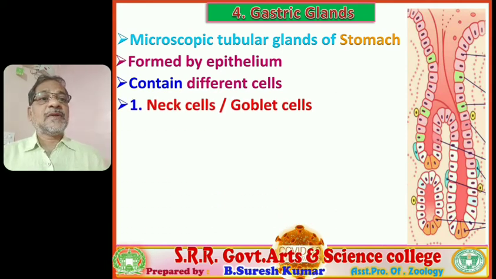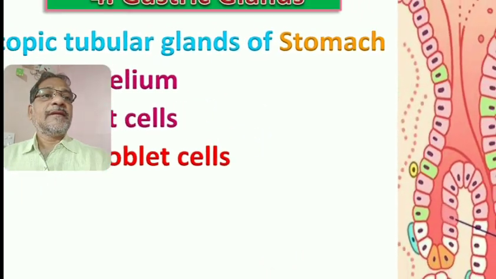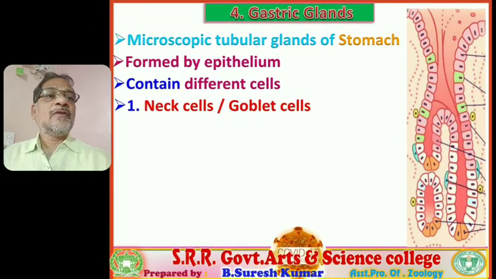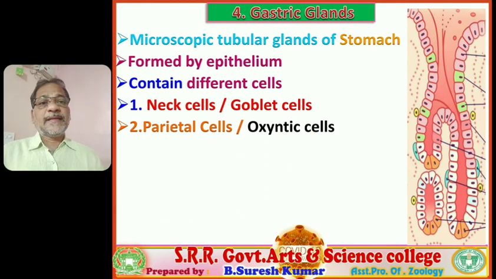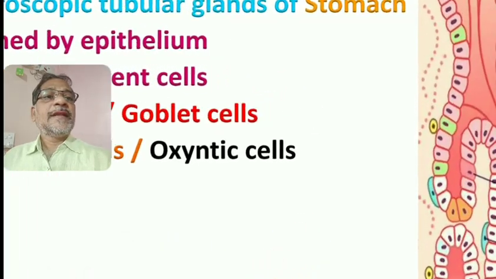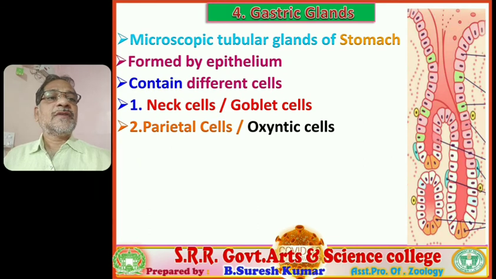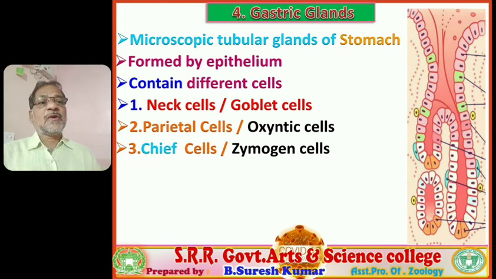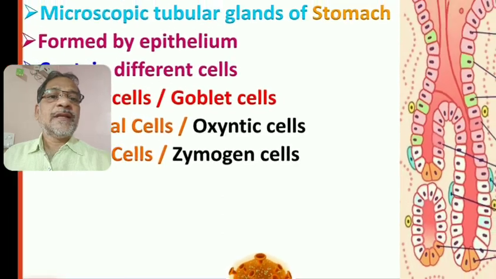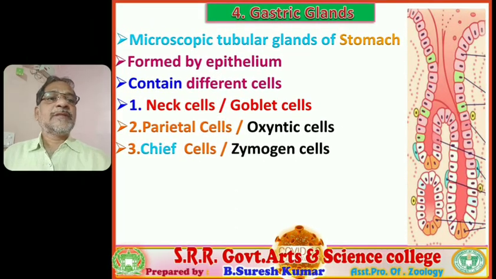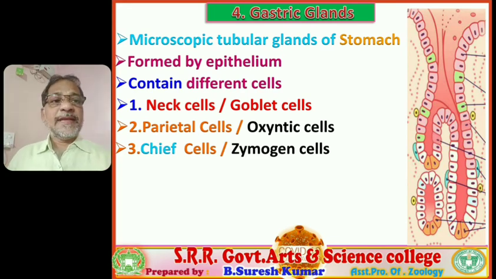They are neck cells or goblet cells. You observe this visual at the neck region, the pink colored cells. They are neck cells or goblet cells. Next, another variant of cell is the parietal cell, otherwise oxyntic cells. You observe the green colored marked cells. They are parietal cells or oxyntic cells. And chief cells, also called zymogen cells, marked in blue or white color. You observe they are chief cells or zymogen cells present at the base of the gastric glands.